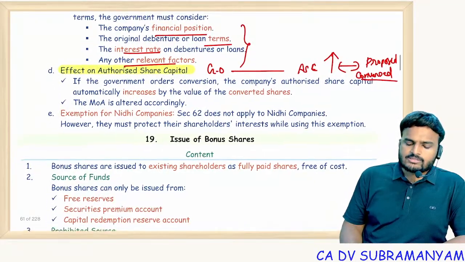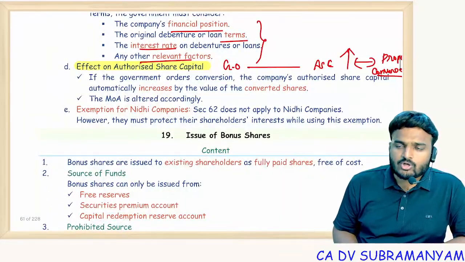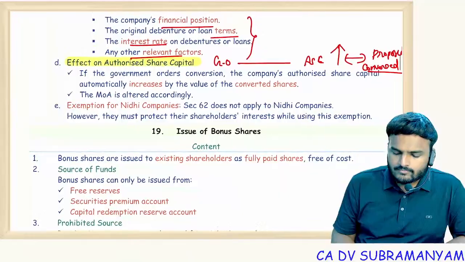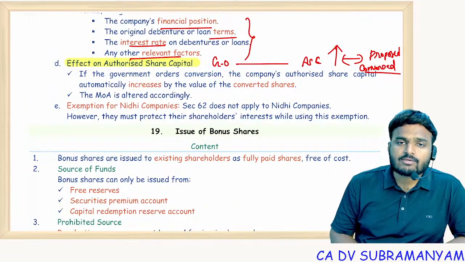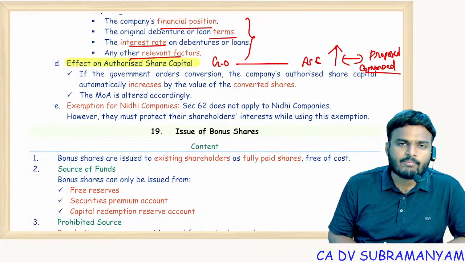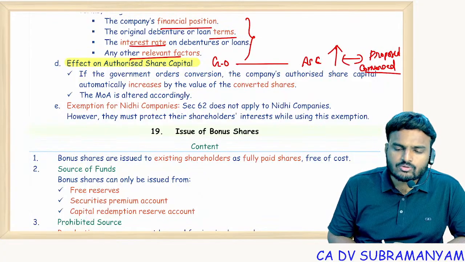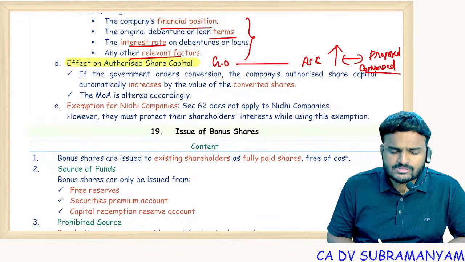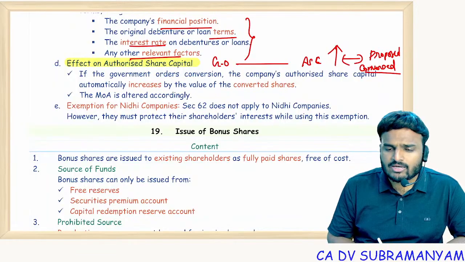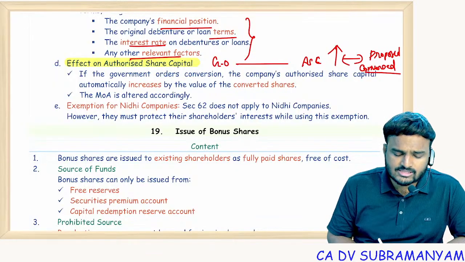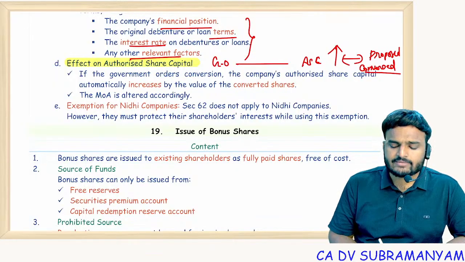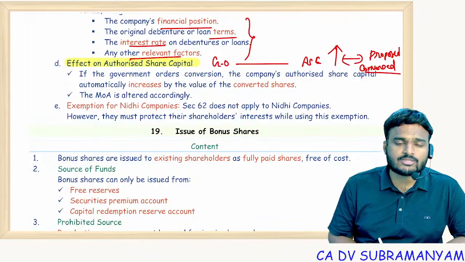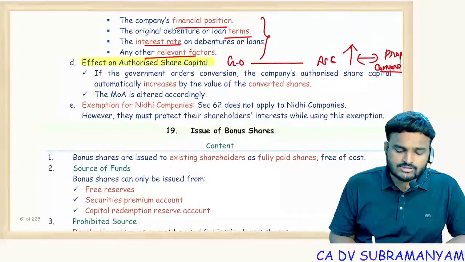Nidhi companies, there is no such criteria, because in Nidhi companies, a person can become a depositor, but before that, he should become a member. For Nidhi companies, section 62 is not applicable, whether SR, ESOPs, outsiders, or SR plus valuation report. For them, a separate set of rules is applicable. That's it. So this is all about section 62.